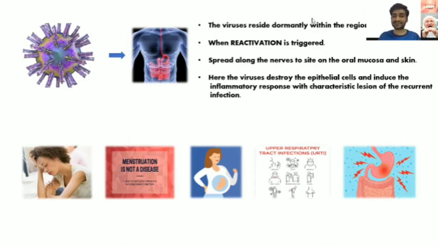Next, here the viruses destroy the epithelial cells. It is the same as what was happening in HSV1, and it induces the inflammatory response with characteristic lesions of recurrent infection. Now, what is the difference between HSV1 and HSV2? That is the characteristic signs. First will be stress, then you will have menstruation, pregnancy, upper respiratory tract infections, GI disturbance, and allergy to some drug or some food product, right? So these are the signs of HSV2 which you will not see in HSV1.